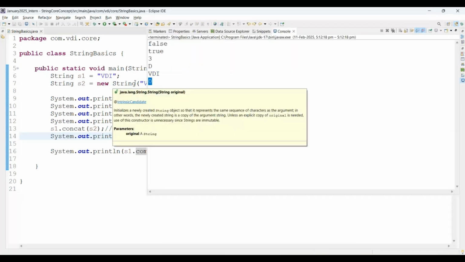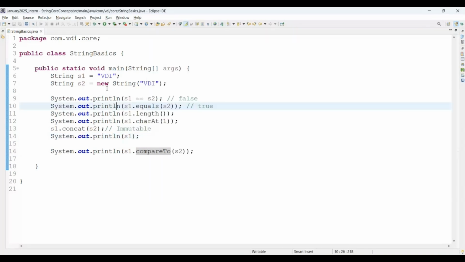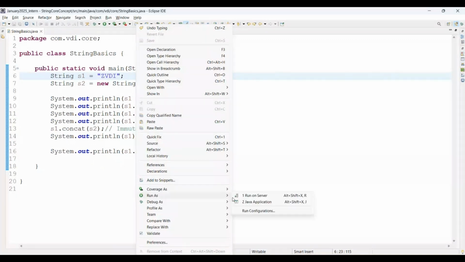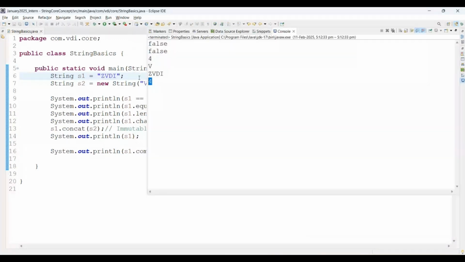Perfect. Here it returns 0. And if the first string is greater than the second, alphabetically, I am passing Z, it means it is greater than A, right? Yeah. Then definitely it will print a positive value. See on screen, it is printing.